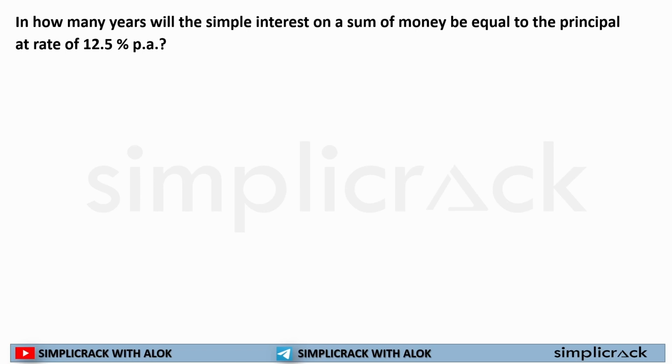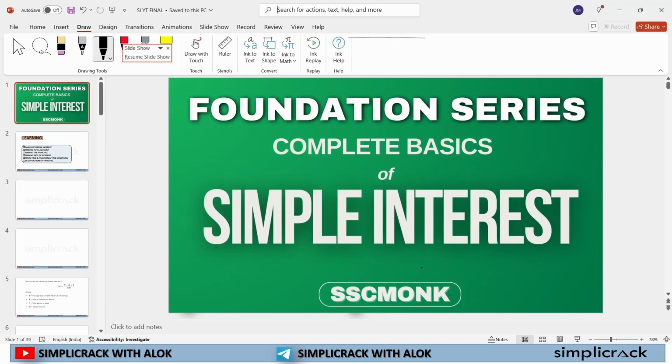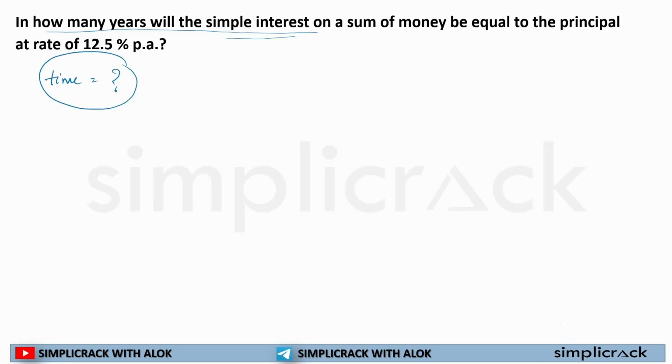What has it asked? It has asked, in how many years will the simple interest. That means time is not known, right? You don't know the timing.